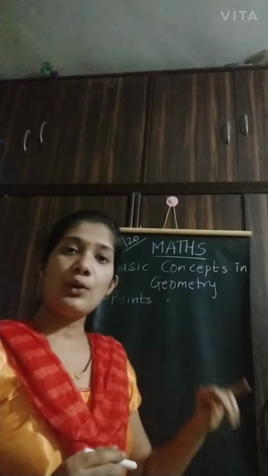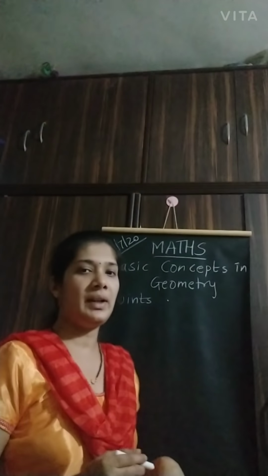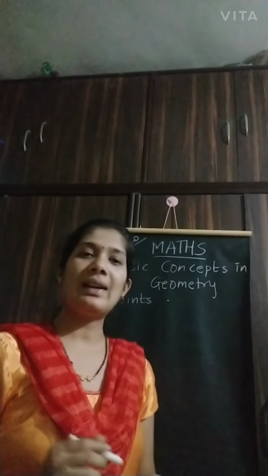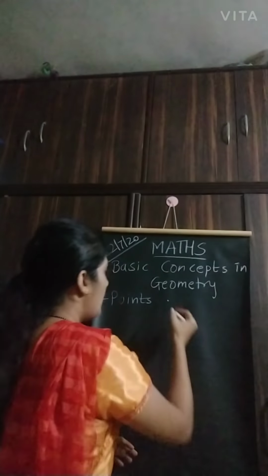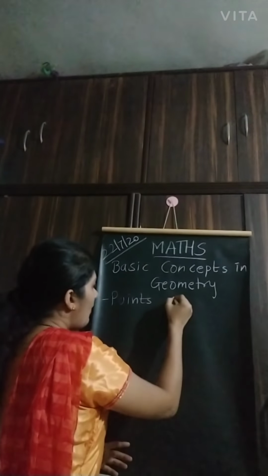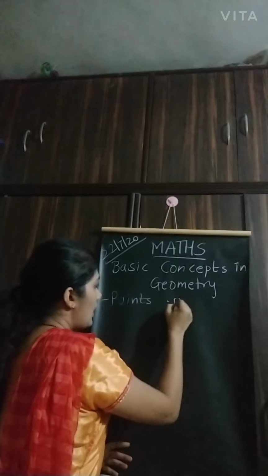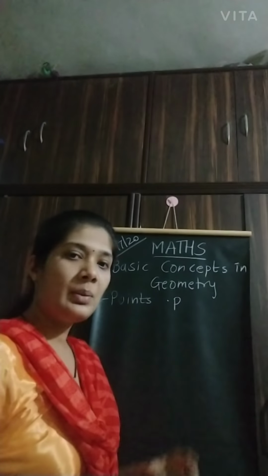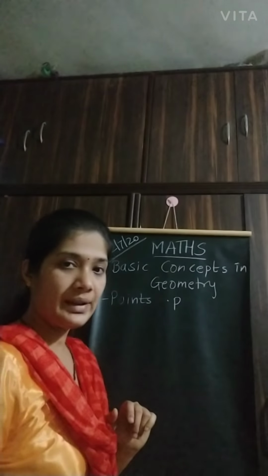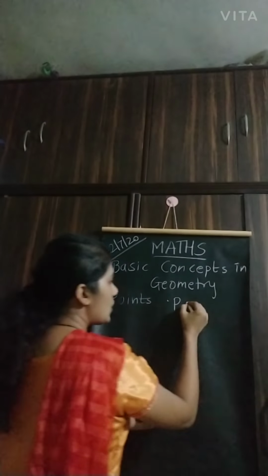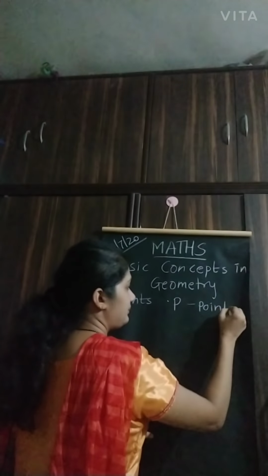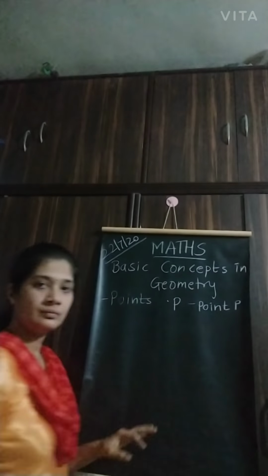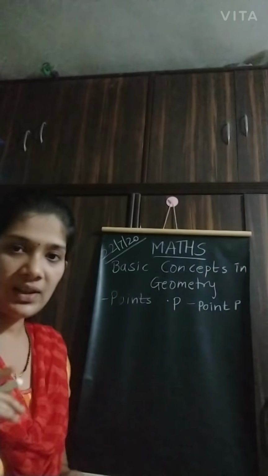Now, if I want to give a name to this point, I can use capital alphabets. So, I can give the alphabet P to this point. Right? And I can also write it as point P.